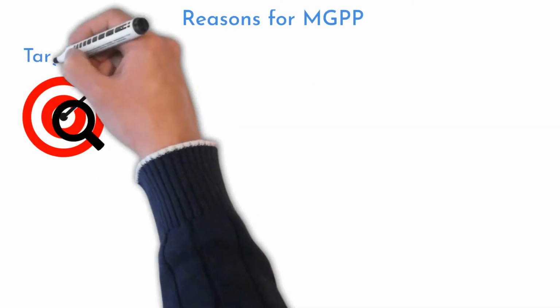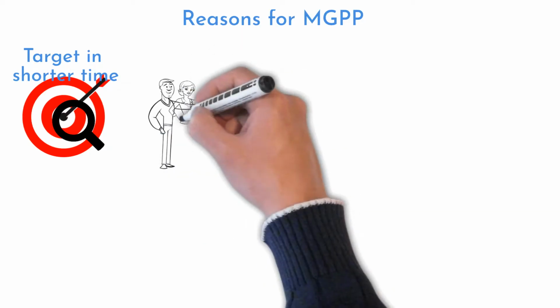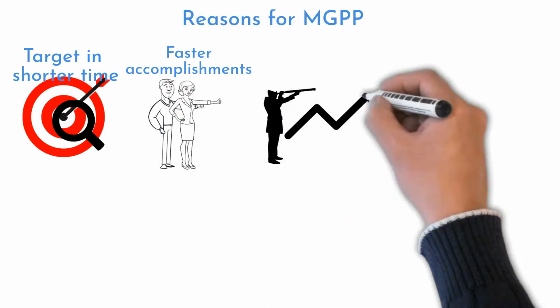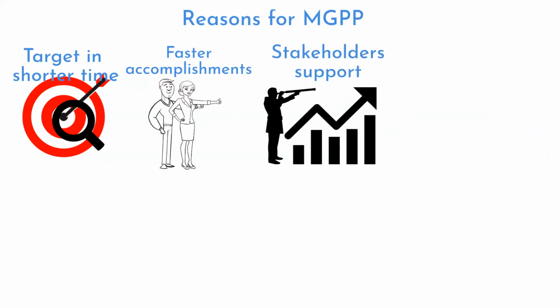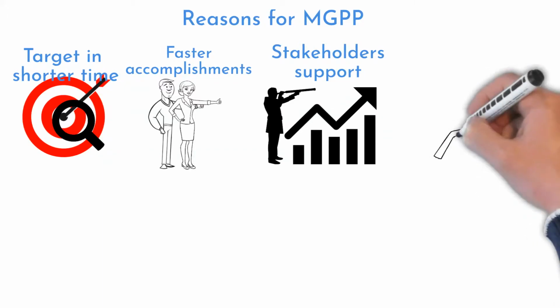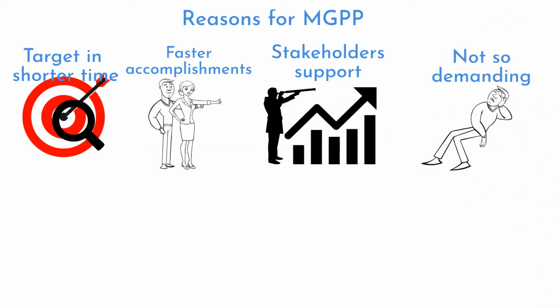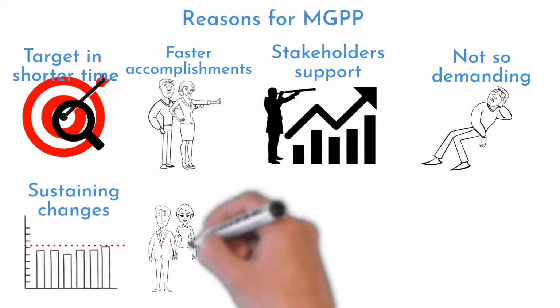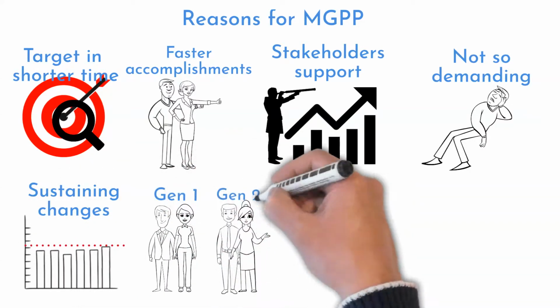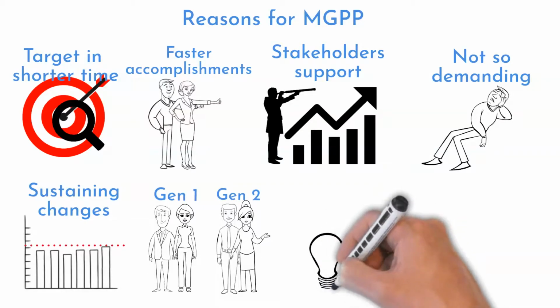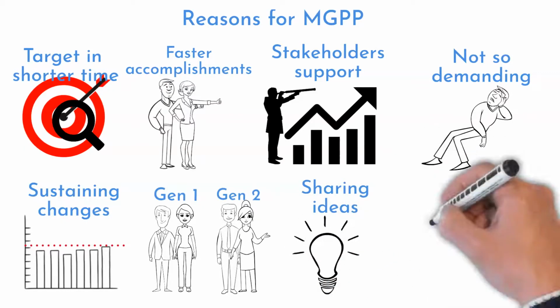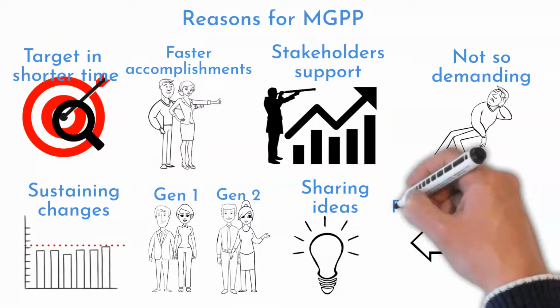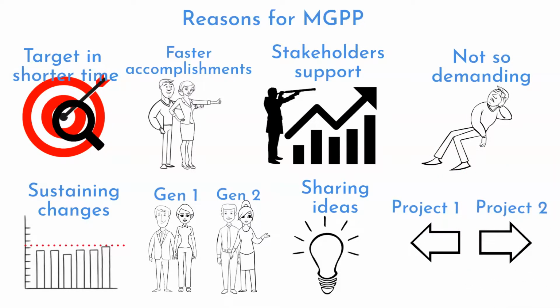Focus on achievable targets in a shorter time. Accomplishments will encourage the team to next actions. Results will be more obvious for stakeholders. The team can take a rest between generations for a while without guilt feelings. There is much more space to control and sustain changes. Different team members can be part of different generations. Ideas from one generation can be moved to the following one. You can launch another project in parallel if you find space for it.